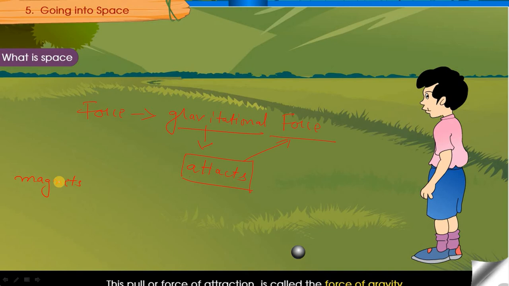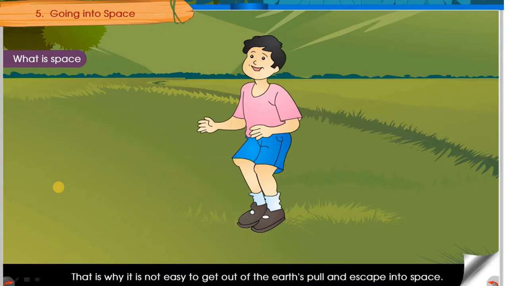So that's why whatever you throw above the earth, it will reach a particular height and again fall down to the earth. So this is why it is not easy to get out of earth's pull. We call it a pull. Push means pushing away, pull means attracting. We know that now. So that's why it is very difficult to escape the earth's gravitational force.